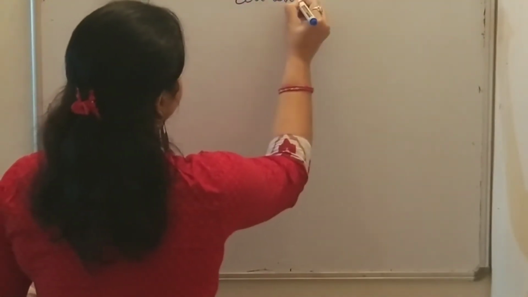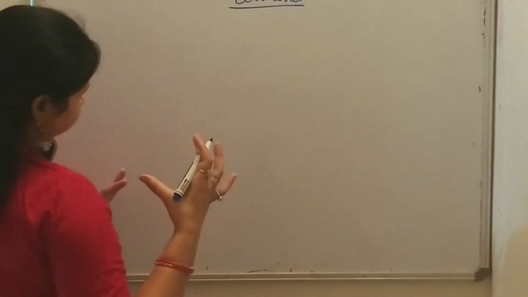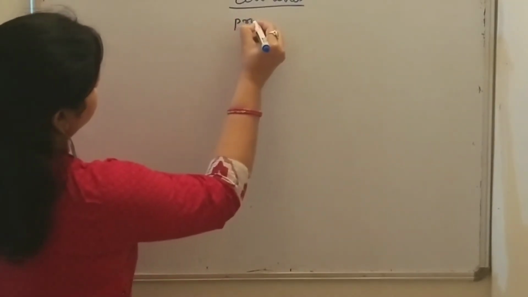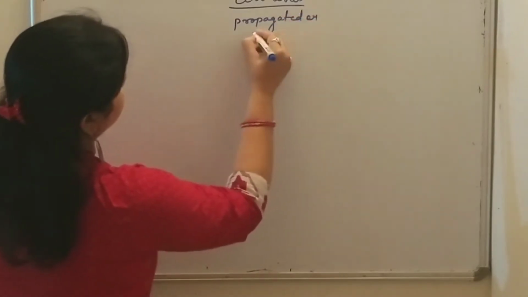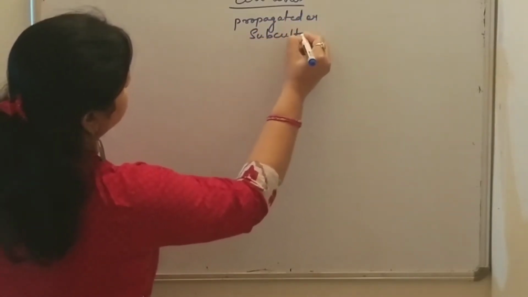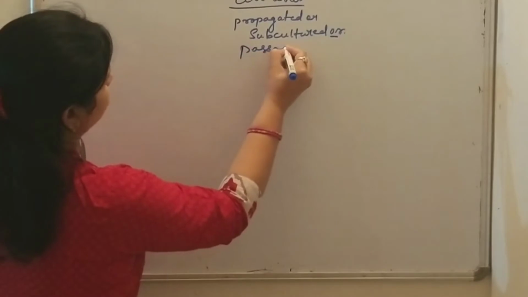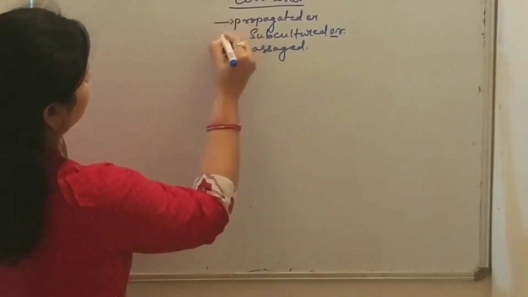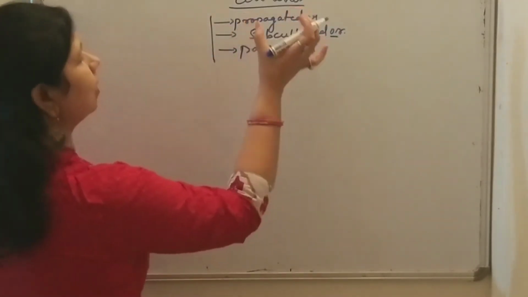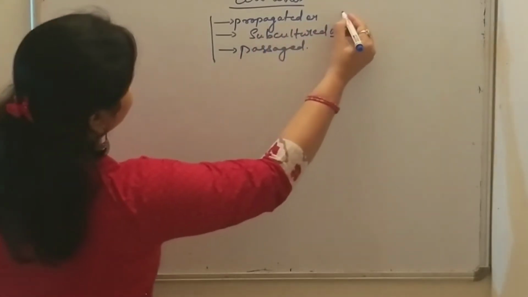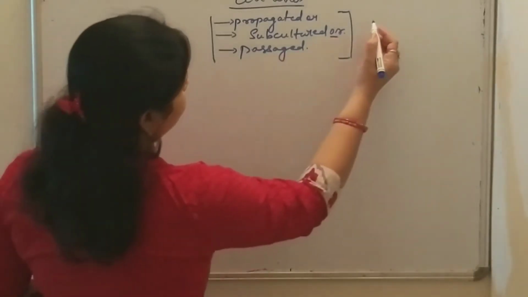What are cell lines? Cell lines are cultures of animal cells that can be propagated or subcultured or passaged. So these three terms we can use; they are almost similar. Cell cultures of animal cells which can be propagated, subcultured or passaged are known as cell lines.